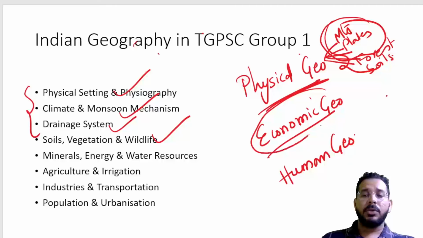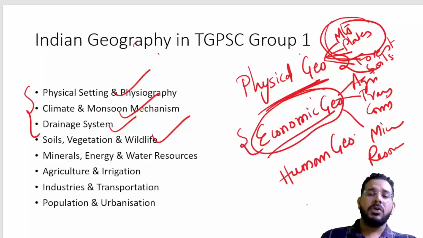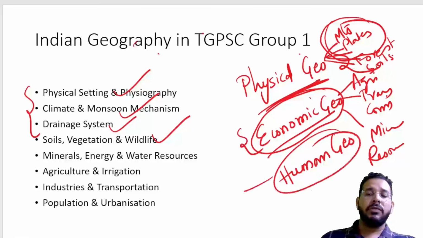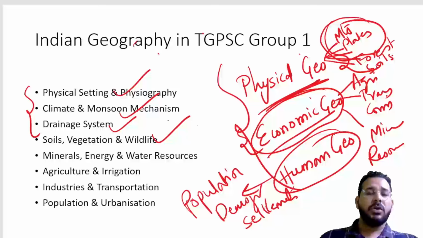Then come to economic geography. In economic geography you will study agriculture, transportation, communication. You study minerals, industries, resources, energy resources, etc. They are all part of economic geography. Then as part of human geography you will study population, demography and settlements, where you will study urban settlements, rural settlements, etc. So this is the broad classification of Indian geography.